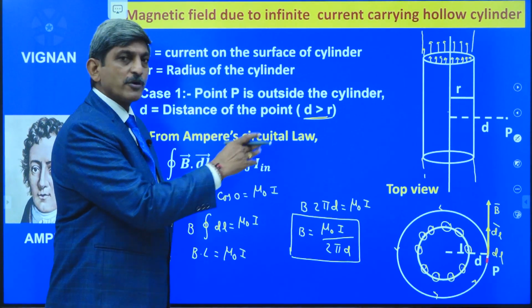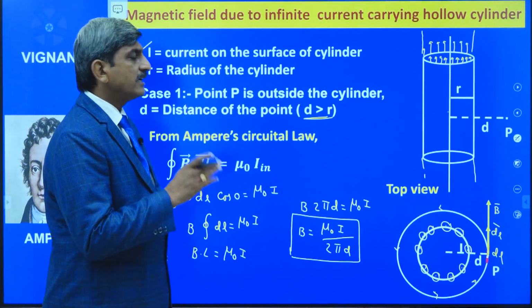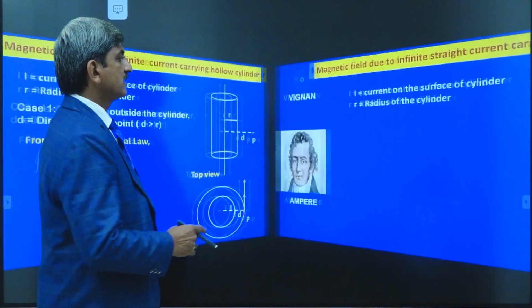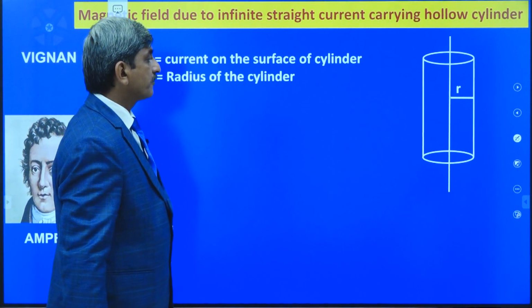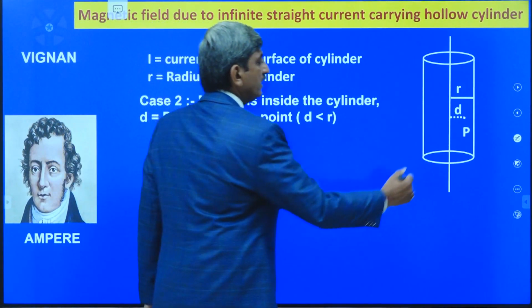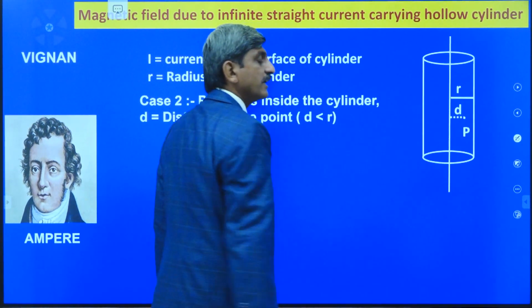Similarly, in the second case, I am going to calculate the magnetic induction at a point inside the cylinder as shown in the figure. Here let us consider the point P, which is at a perpendicular distance d inside the cylinder.